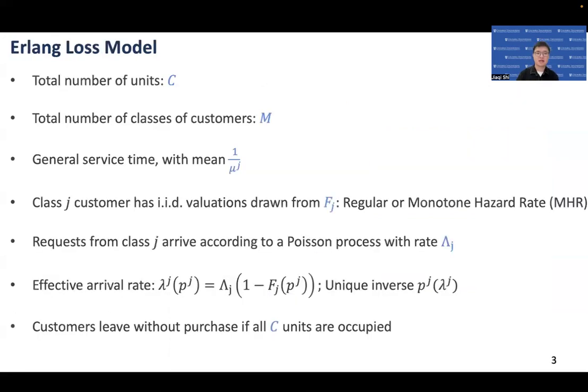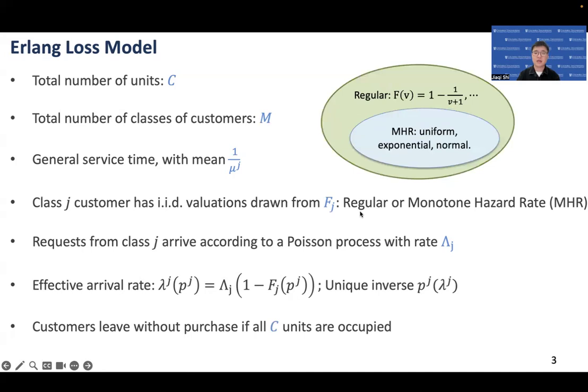To model the above setting, we consider a multi-class Erlang loss model. There are a total of C units of a single type reusable resource. We assume there are M classes of customers, and each class has its own general service time distribution with mean 1 over μj. Class j customers have random valuations drawn from a distribution Fj. We assume this Fj is either regular or monotone hazard rate, which includes many distributions used in practice.